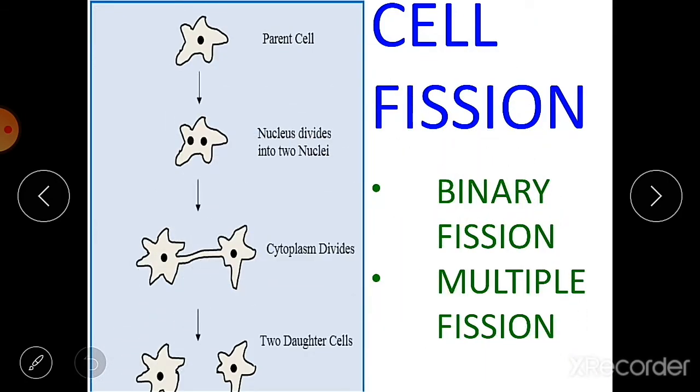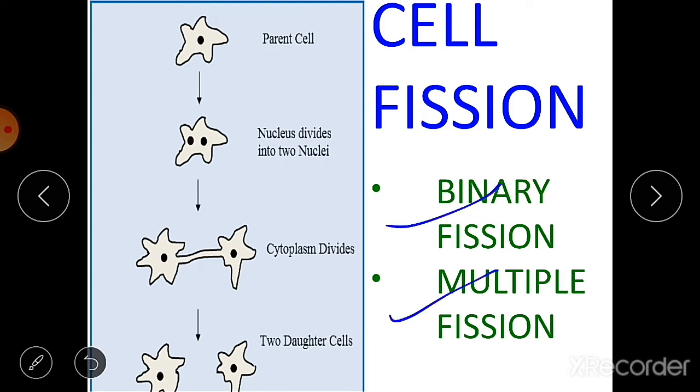Now what is cell fission? Cell fission is the splitting of a mature cell into two or more cells of the same type. Here you can see an amoeba example is given. So here a single cell is splitting into two or many cells when it gets matured. So cell fission can be binary or it can be multiple.